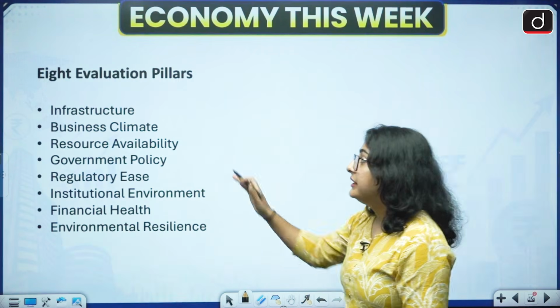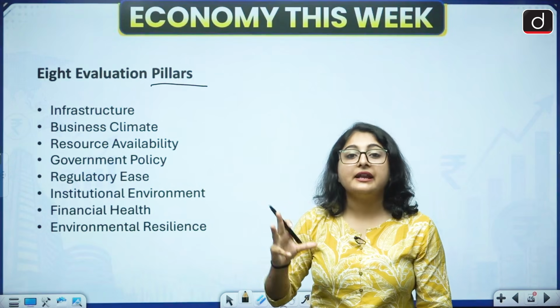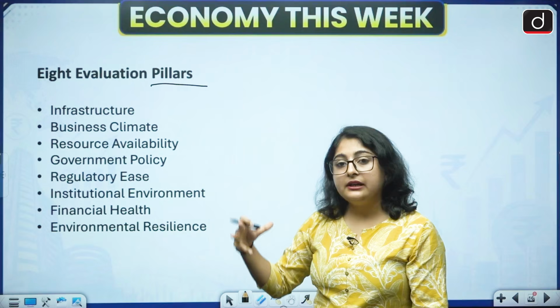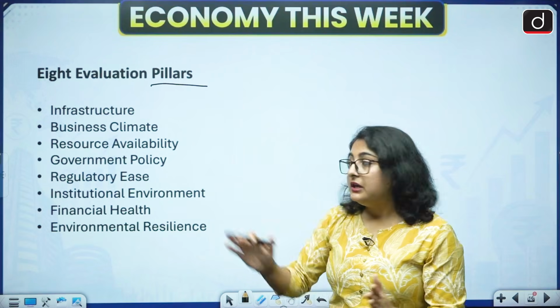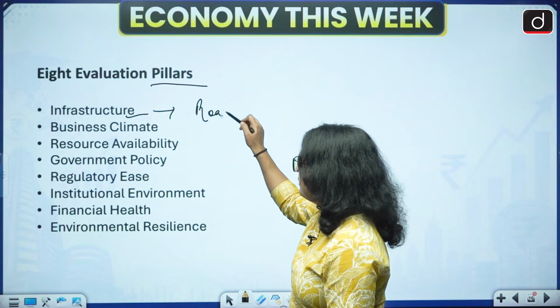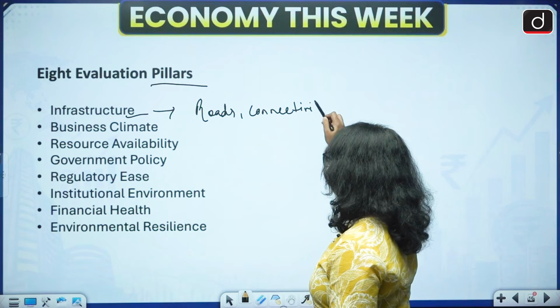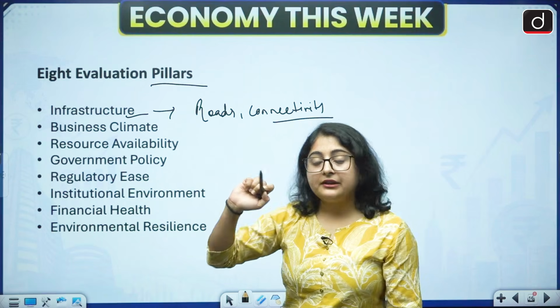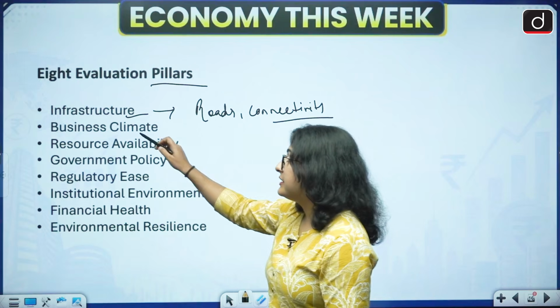Okay. So, there are the 8 evaluation pillars. On the basis of these pillars, the states will be analyzed. Okay. How friendly environment they provide to the investors in order to start businesses. The first thing they will check is infrastructure. How roads are there? How is the connectivity? Infrastructure is one of the 8 evaluation pillars. The next thing they will check is the business climate.